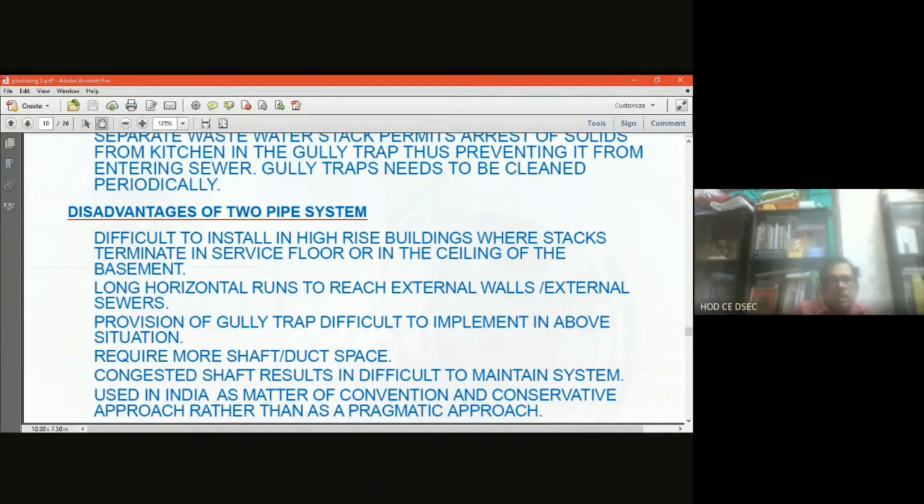Now, long horizontal runs to reach external walls, external sewers.